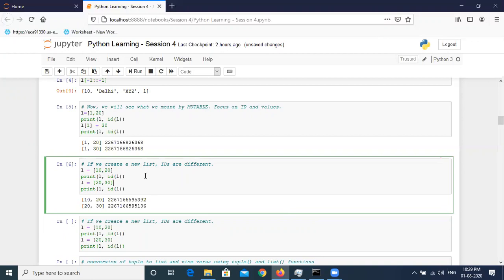No, no. It is creating a new variable, but it is also removing the first one, because the same variable name cannot hold multiple values. So first of all, it is deleting the L at this location. Then it is creating a new L with these values and assigning it to a new location in the memory. So the first one will be deleted. Okay.